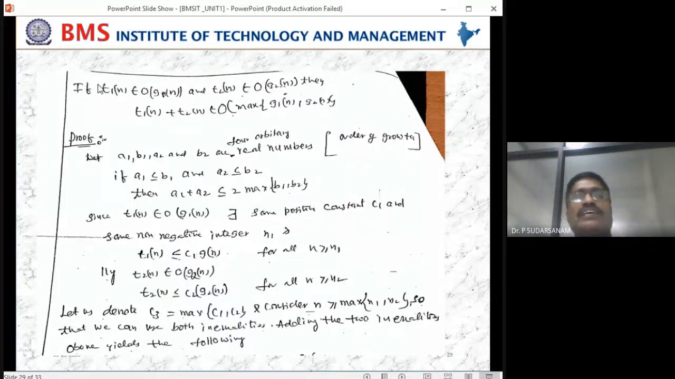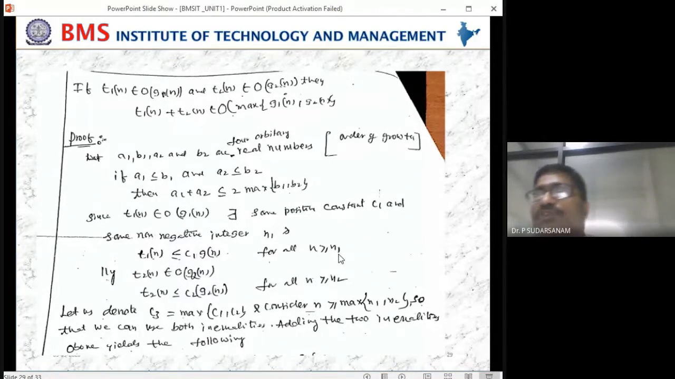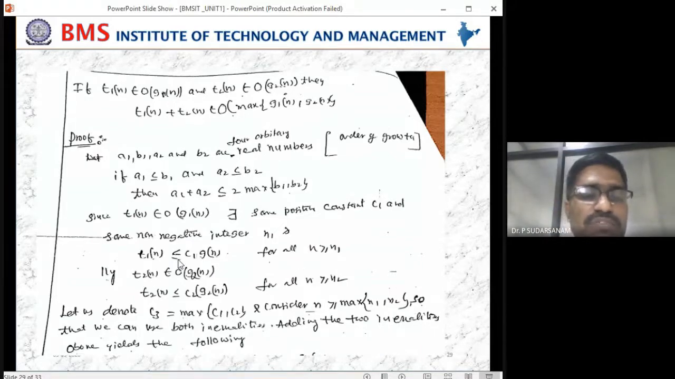The same thing they have given here. T1 of n belongs to order of G1 of n and T2 belongs to order of G2 of n. Now you apply the inequalities according to the definition. So now you can write T1 of n is less than or equal to C1 into G1 of n for all n greater than or equal to n1. Yesterday we wrote n greater than or equal to n naught, but here we have taken n1 and n2. That is left to you, whatever integers you want to take.